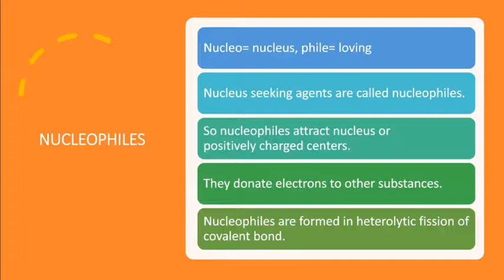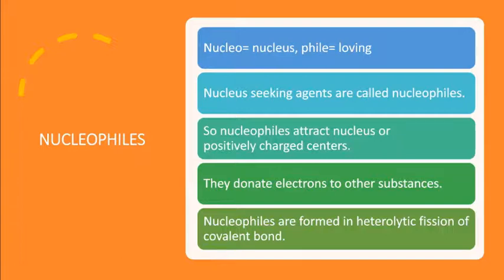Nucleophiles attract a nucleus or positively charged centers. They donate electrons to other substances because they have an excess of electrons. Nucleophiles are formed in heterolytic fission of a covalent bond. We have already discussed heterolytic bond fission yesterday. In heterolytic bond fission, what happens? We get 2 types of ions, one positive ion and the other negative ion. The positive ion is called an electrophile and the negative ion is known as a nucleophile.